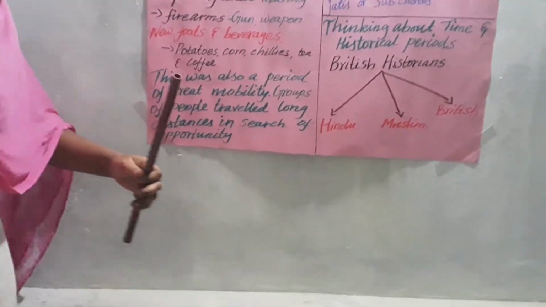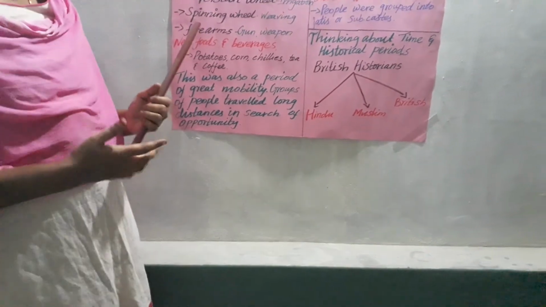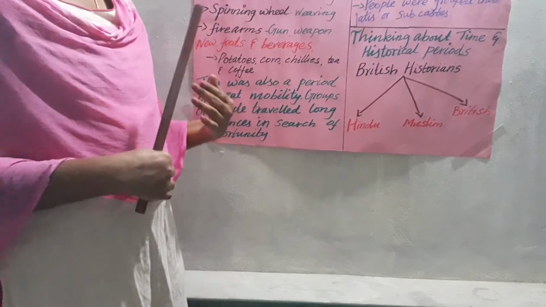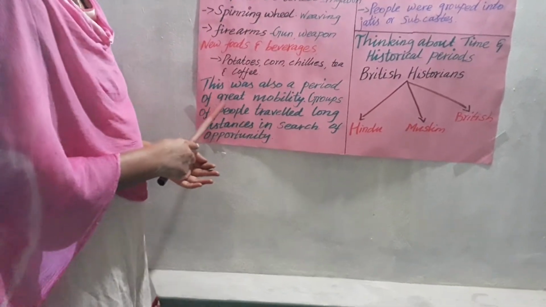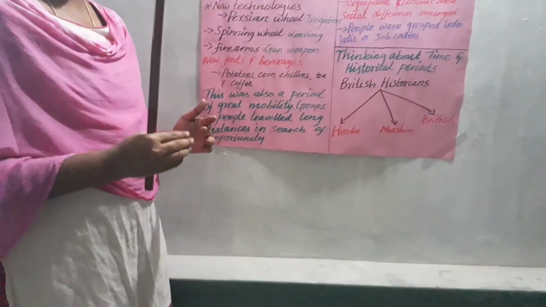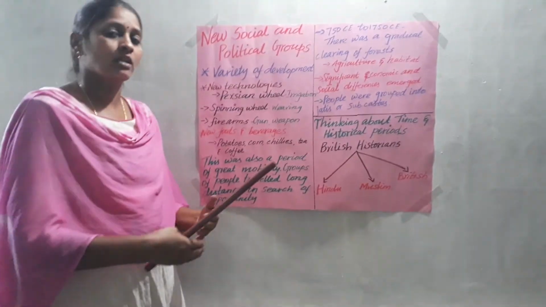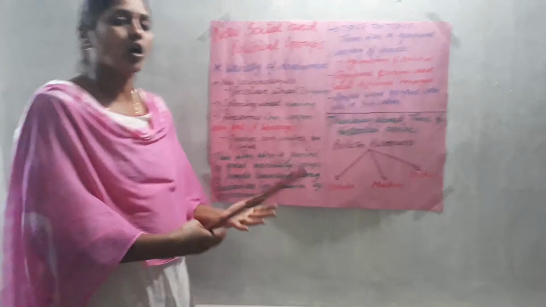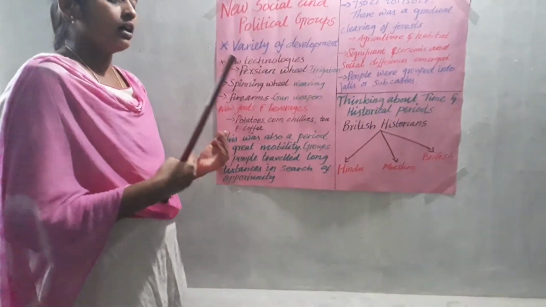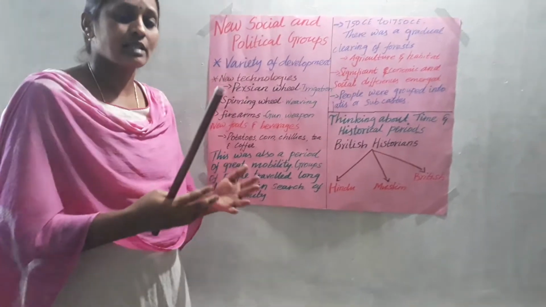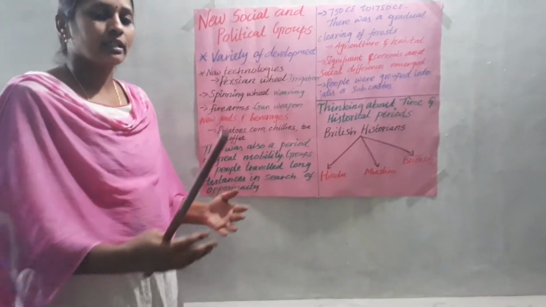Okay, next, what happened in this period: many people moved, great mobility happened in this period. What do you mean by great mobility? People often move from one place to another in search of job opportunities. Suppose, as I said before, new kingdoms started to rule, particularly Muslim rulers.